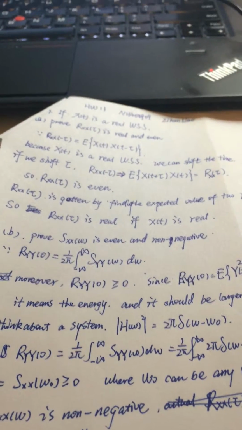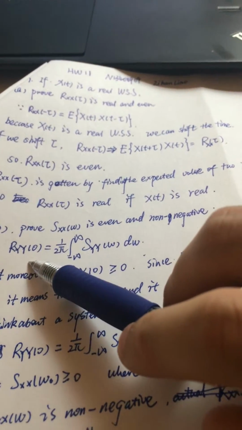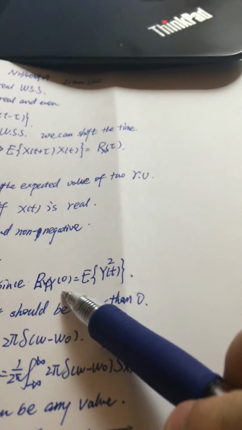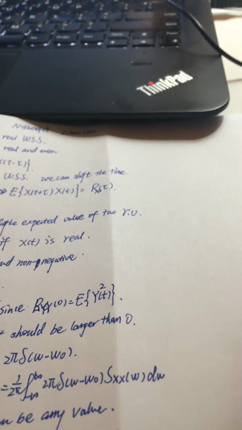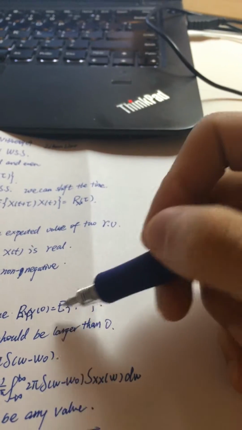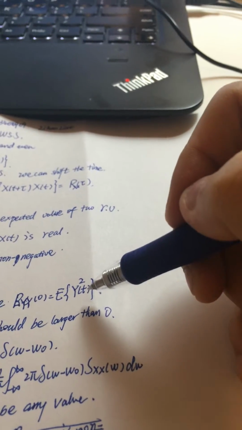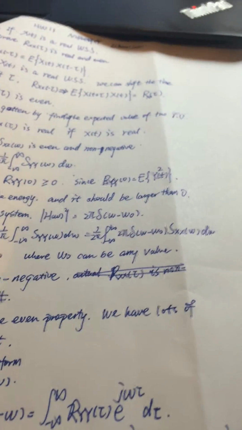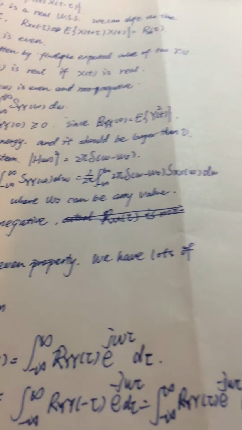Why do this? Because this has another meaning. First I should write down the autocorrelation function. This is equal to, I use the basic definition of the autocorrelation function, I find it is this, that it has a meaning, which means the energy. So the energy should be and must be non-negative, right?